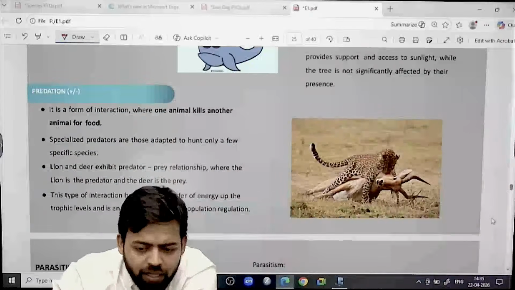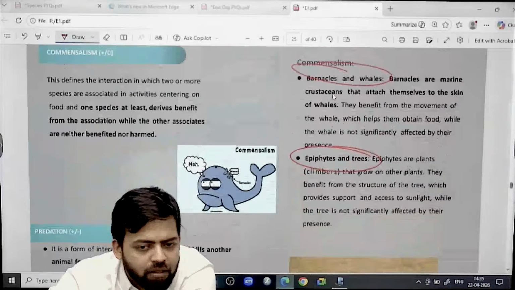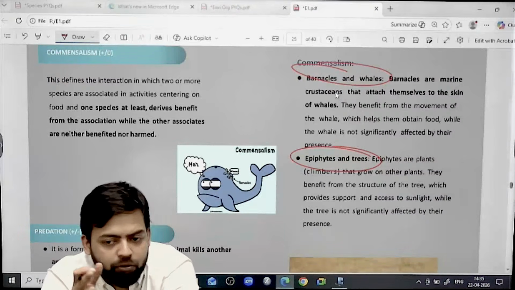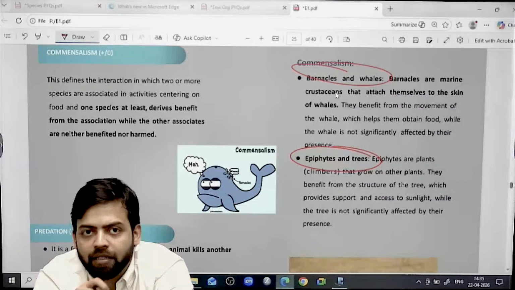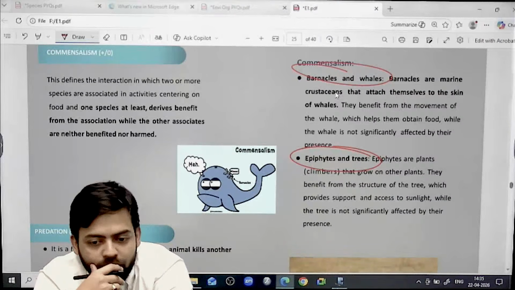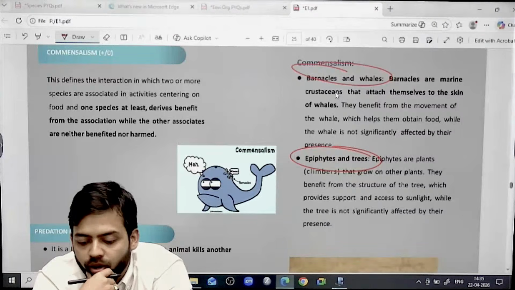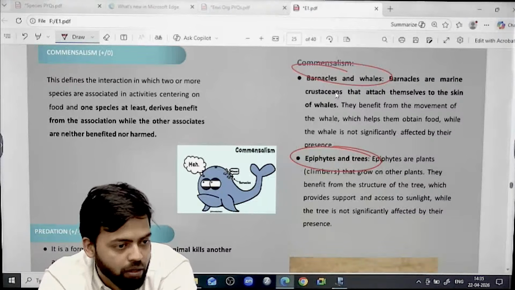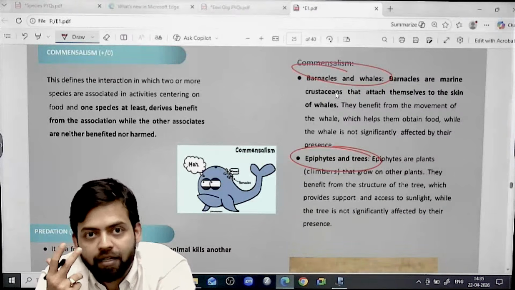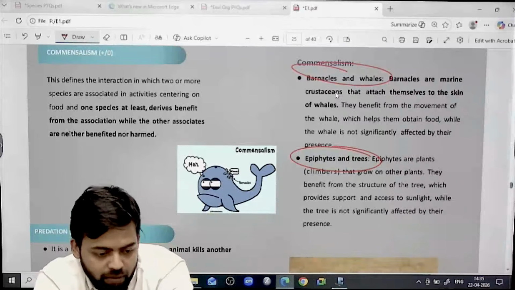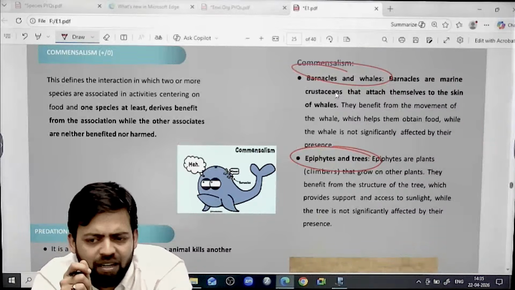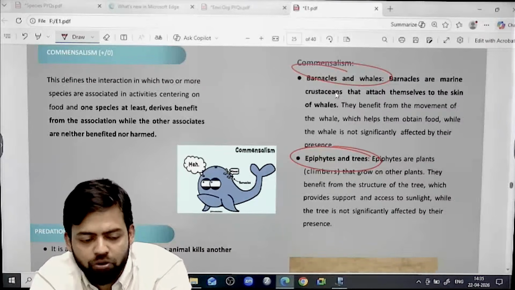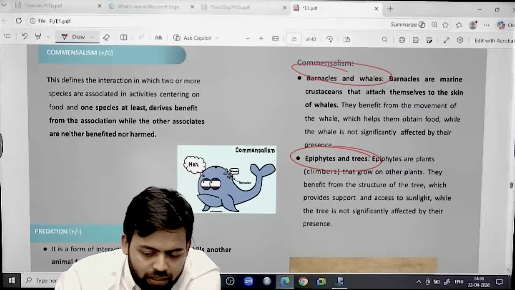Right? Barnacles, have you seen the scenario of barnacles? How many of you have seen Pirates of the Caribbean? In Pirates of the Caribbean, usually, the pirates used to live underwater, for example, in one of the parts, that was the Revenge of Salazar. They used to live underwater. Barnacles, the species, used to grow on their skin. Similarly, in the whales, the barnacles can be seen, which does not impact the whales, and the barnacles get nutrients from the whale's skin. So that's how it is an example of commensalism.